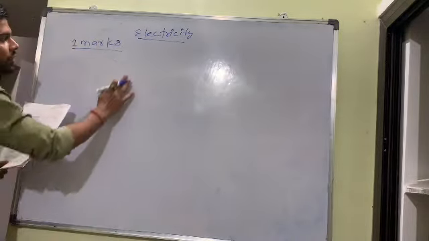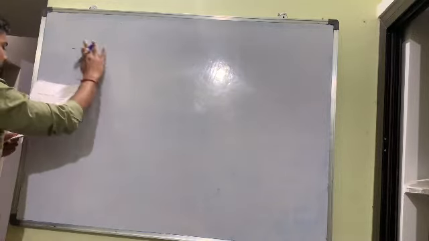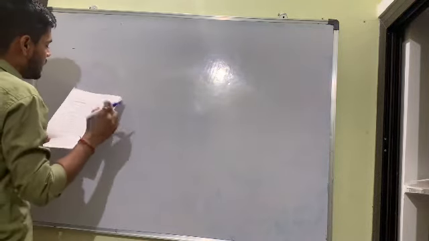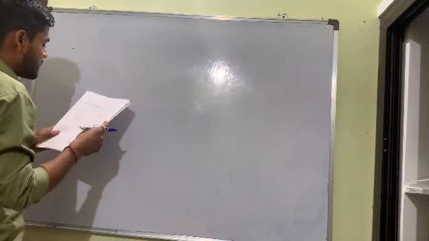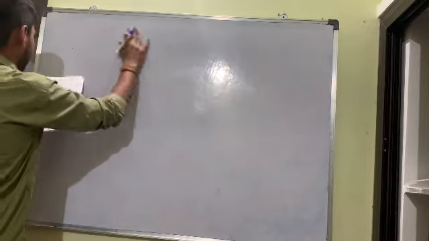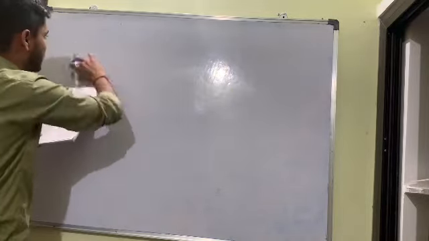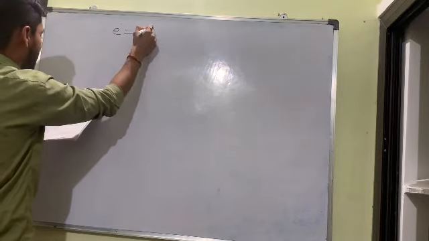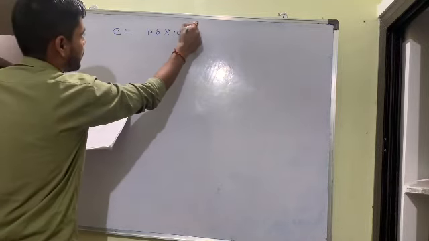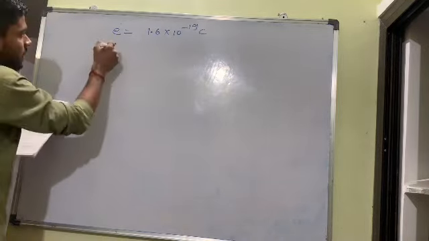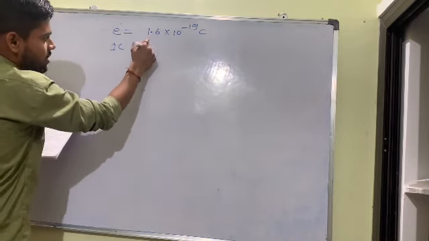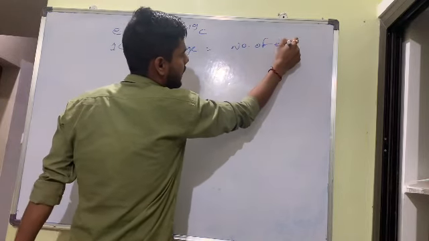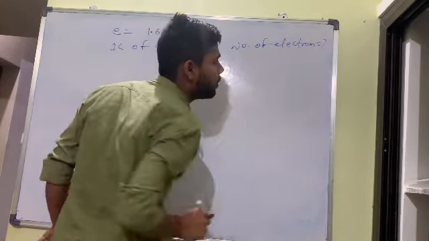The first question in front of us is this. They are asking: if the charge on one electron is 1.6 into 10 to the power minus 19 coulomb, it means they have given us the charge on an electron. And they are saying, in 1 coulomb of charge, they are asking the number of electrons. What are they asking? Number of electrons. So how will we solve this question?